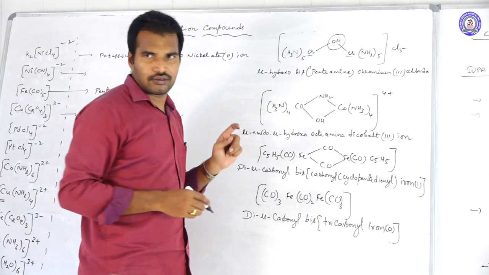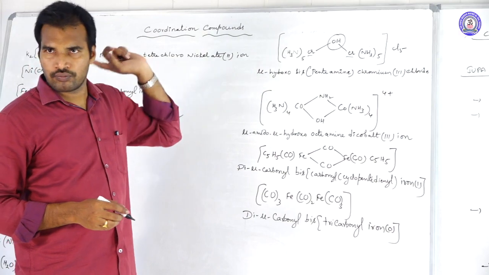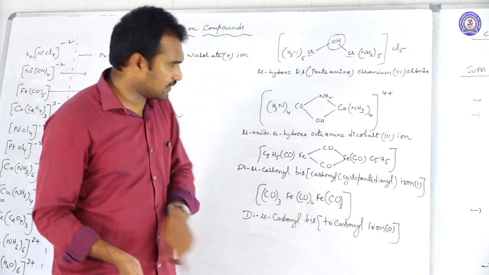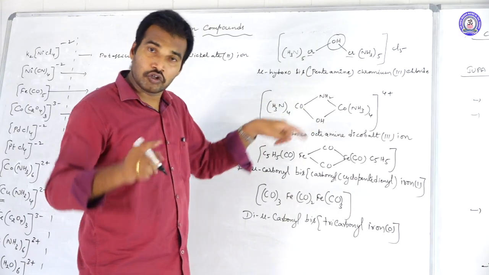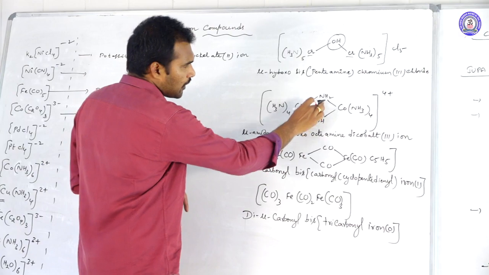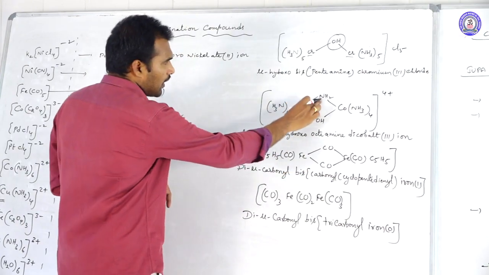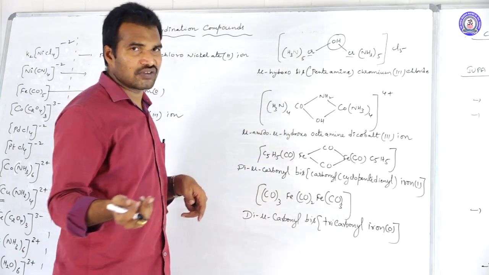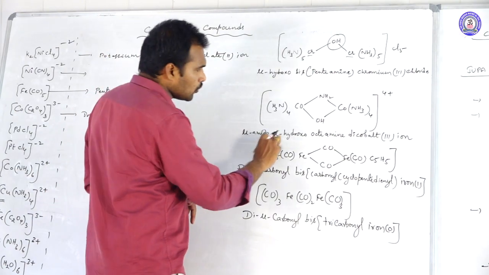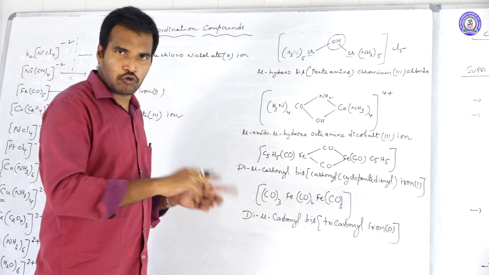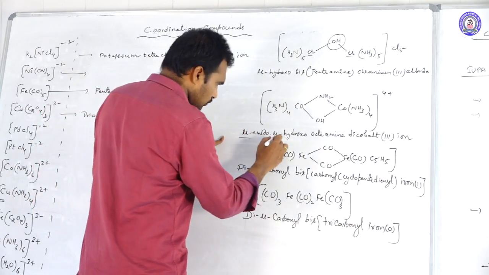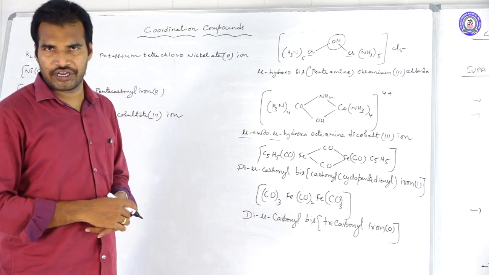Suppose two bridge ligands are there, see here two ligands are there, you should mention both with mu. They are different, so amido and hydroxo, which comes first in alphabetical order? Amido. So mu-amido, mu-hydroxo. Every time you should repeat this mu.